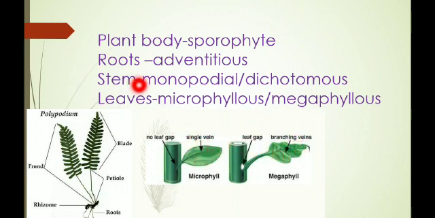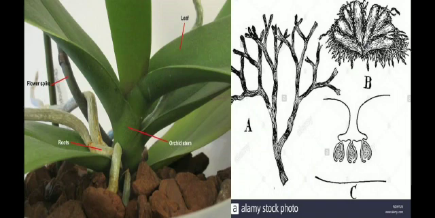The next one is the stem, in the form of monopodial or dichotomous. Monopodial means branching occurs when the terminal bud continues to grow as a central leader shoot, and the later branches remain subordinate to each other. So only one central branching of the terminal bud is present, and the lateral branches remain subordinate to the central one.